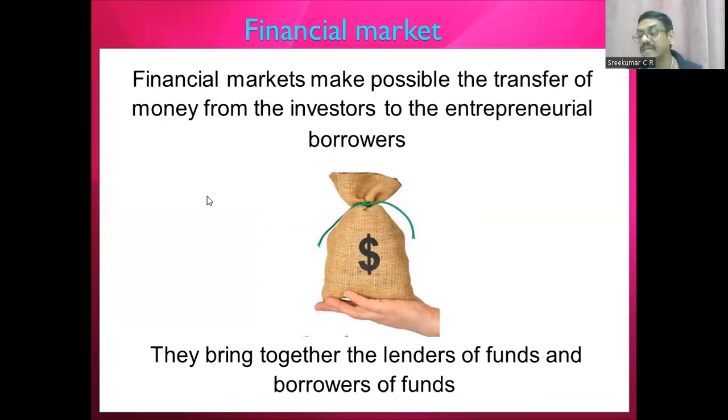Entrepreneurial borrowers means, suppose I'm going to make a new product or provide a new service with my own intellect, I'm called an entrepreneur. If I need to make this idea into reality, that process is called entrepreneurship. And the institution that I make as a result of this is called an enterprise. So I can be called an entrepreneur. I need money, so financial markets help me get this money, which is made available into the financial market by those who have surplus fund.